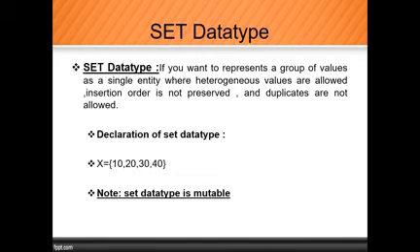I want to print 20 to 30 by using the range operator. How many parameters do we need to use? 1, 2, 3.